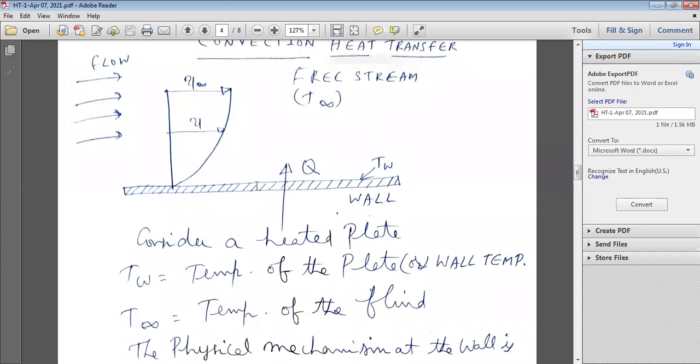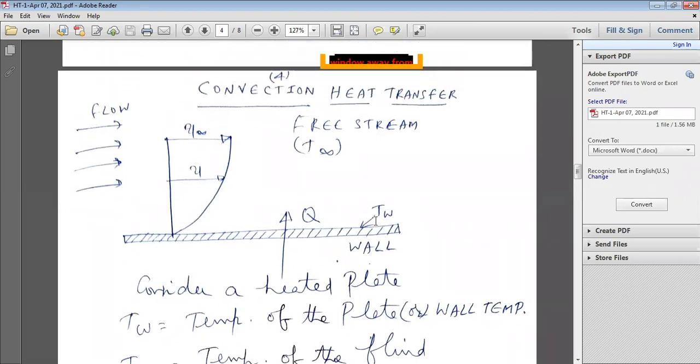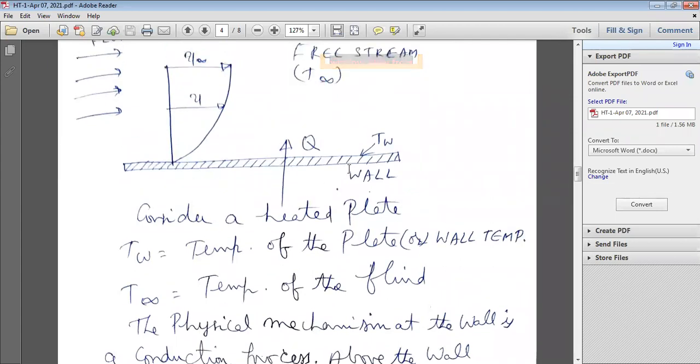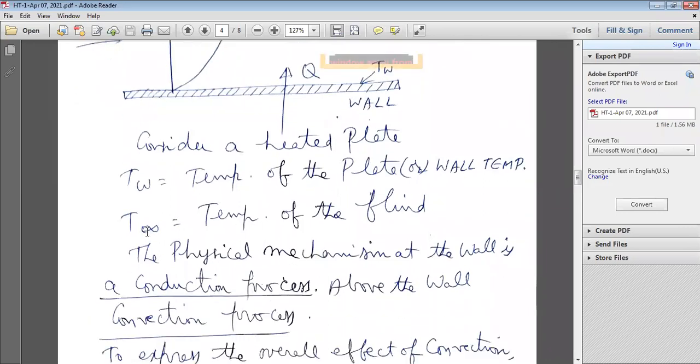To explain this, consider a heated plate. You are giving heat Q to the plate, and this is the wall surface of the plate. TW is the wall temperature, and T free stream is the temperature of the fluid. So heat is being transferred from TW to T free stream.